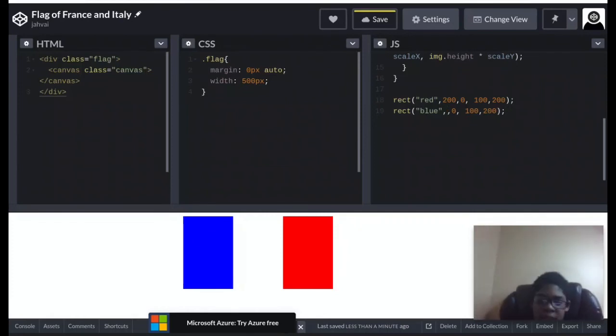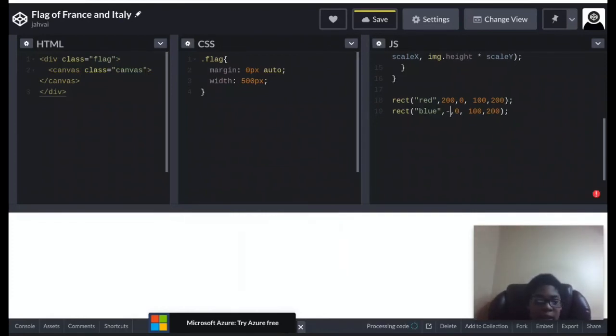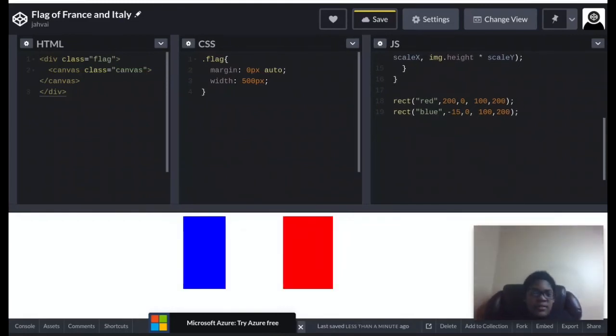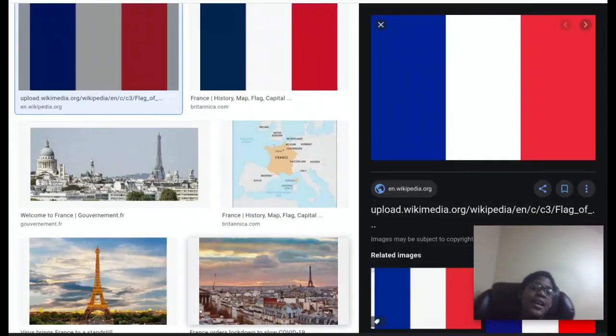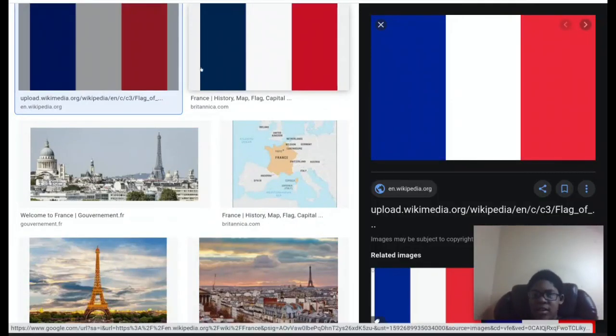One thing is I can go to like negative 15. Then put on the blue. Wait. Oh, wait. Why is that smaller? Wait, no. Then if I get rid of this and put it on 0, yeah, okay, so that's a little bit confusing, but I guess I'm going to keep it on that. So that is the France flag done.